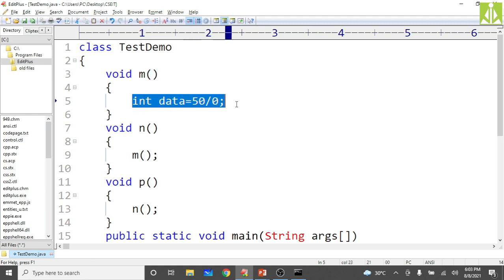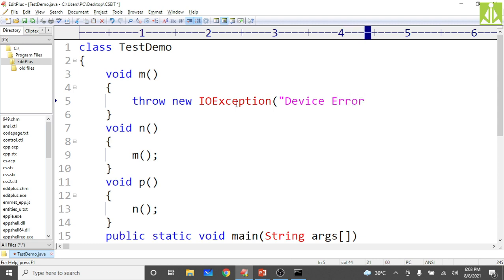Instead of the arithmetic exception, which is an unchecked exception, now I am throwing a checked exception: throw new IOException with the message "Device error". It is a checked exception.